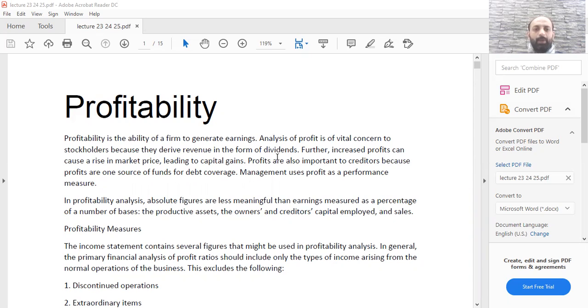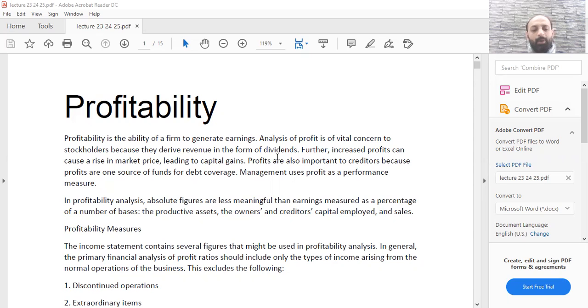Now, why is profitability an important aspect of any stockholder's scenario? Because when these stockholders buy stocks, they expect to earn profit on it. So the profitability of the company, the profit that you earn, obviously you pay to your shareholders from that profit. Further, increased profits can cause a rise in market price.